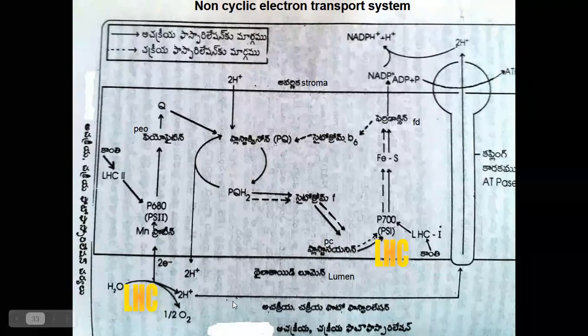These high concentration protons move to low concentration, meaning they move to the stroma of the chloroplast.